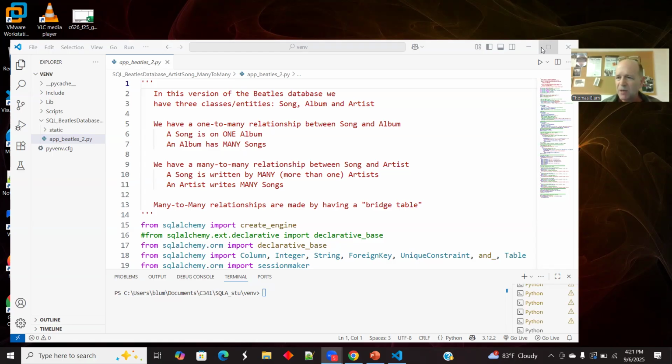A song is written by many artists. Many of them were written by Lennon and McCartney. And an artist writes many songs. And we're going to make that many to many relationship through a bridge table. This we've done before, but we're adding some uniqueness constraints and some code to prevent duplicate entries in the database. Okay, so let's run it.